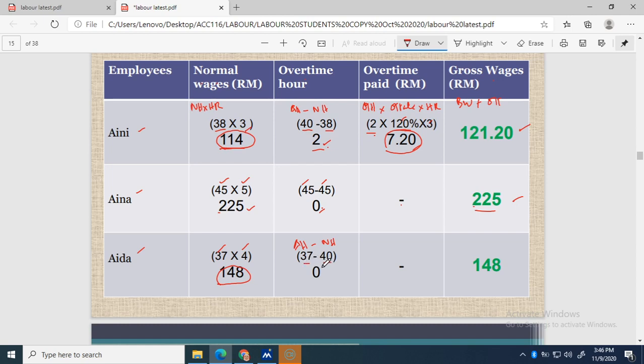That means no extra time, no overtime. Instead, this is less than 40 hours. So that's why no overtime hours. So it's zero overtime paid because they worked less compared to the expected 40 hours. So the wages to be paid to Aida is only basic wages or normal wages, 148.